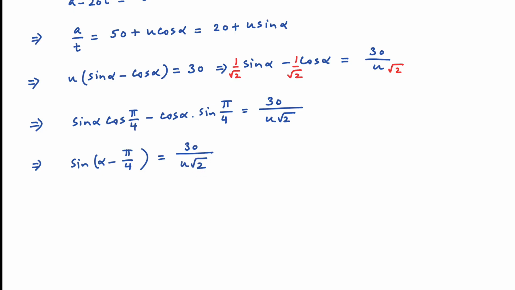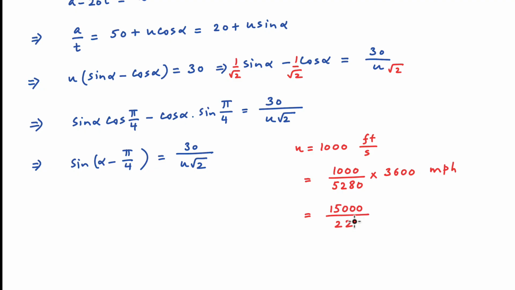Now we are given that the value of u is equal to 1000 feet per second. We need to convert this into miles per hour to be consistent with the rest of the problem. We divide the 1000 by 5280 to convert the feet into miles, and multiply by 3600 to convert the seconds into hours. This gives us the answer in miles per hour. And this simplifies to 15,000 divided by 22 in miles per hour.